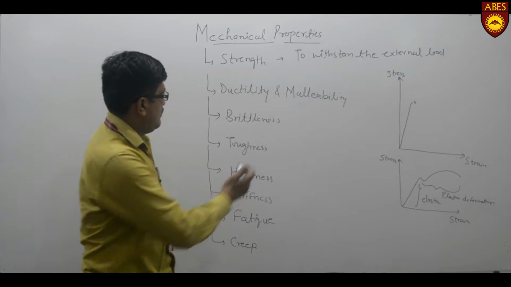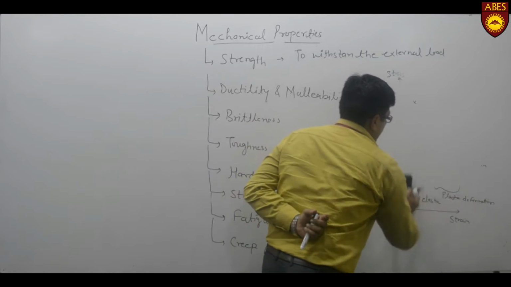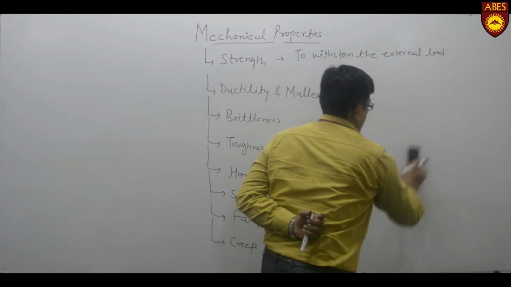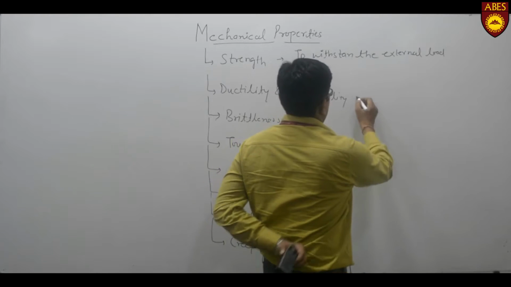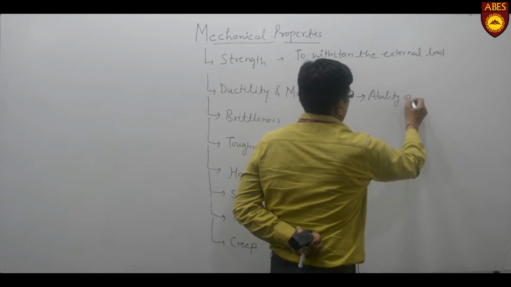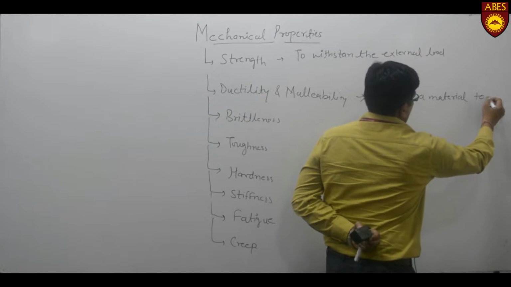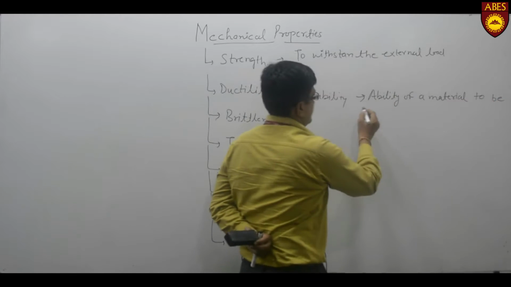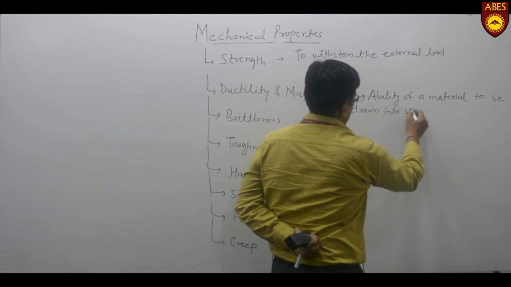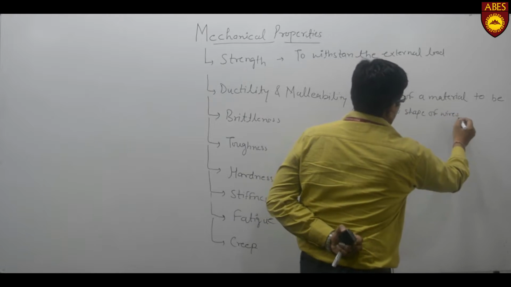Again, if we want to define it in words, then we can define it as the ability of a material to be drawn into the shape of wires without rupture.